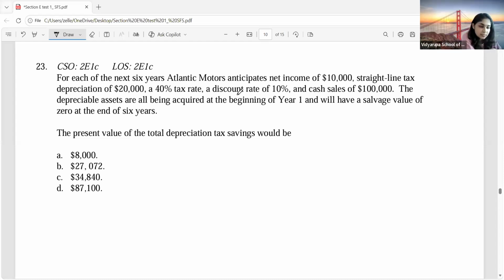Okay, so that is 6 years, 4.3. So what is the total depreciation for 6 years? 8,000, ma'am. 8,000 is the yearly depreciation, every year. No, ma'am. 8,000 into 4.355, the NPV value. So what is the discount rate? But when are they asking? They're asking at the end of 6 years, no? So what should you do? You have to take the annuity factor at 10% for 6 years. What is the annuity factor at 10% for 6 years? 4.355. That is 1 divided by 1.1, 2, 3, 4, 5, 6, grand total.